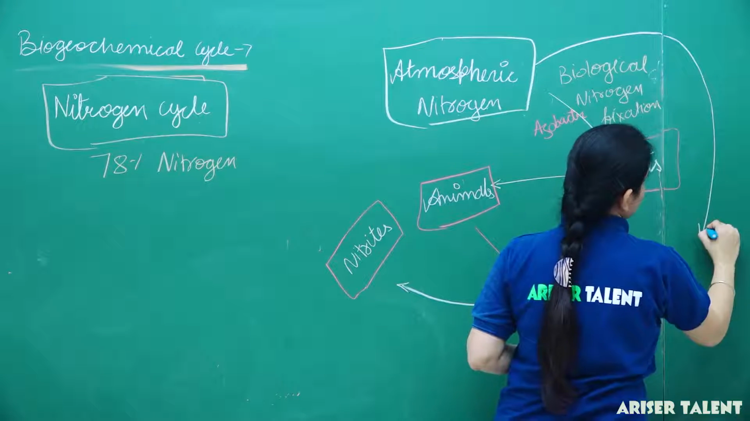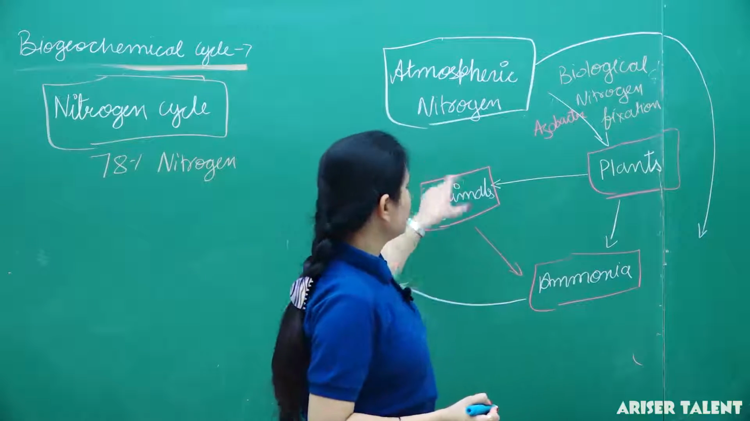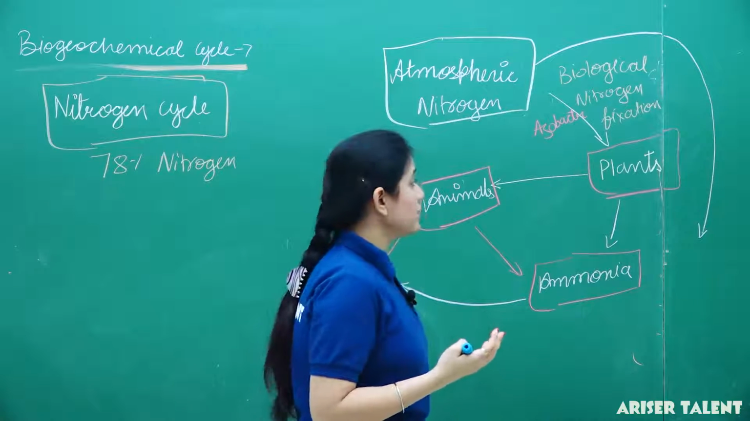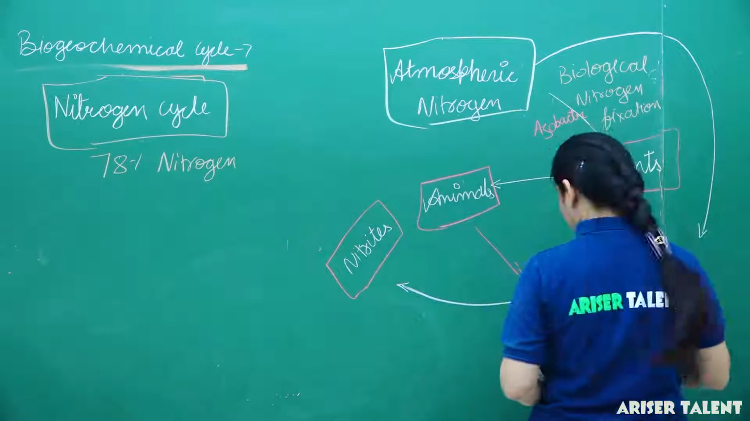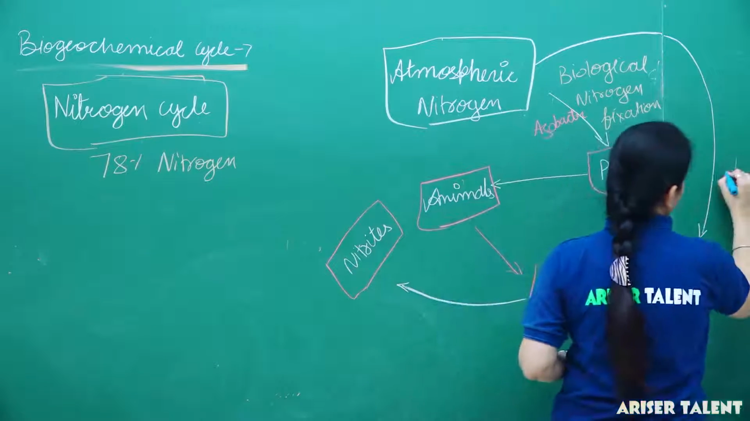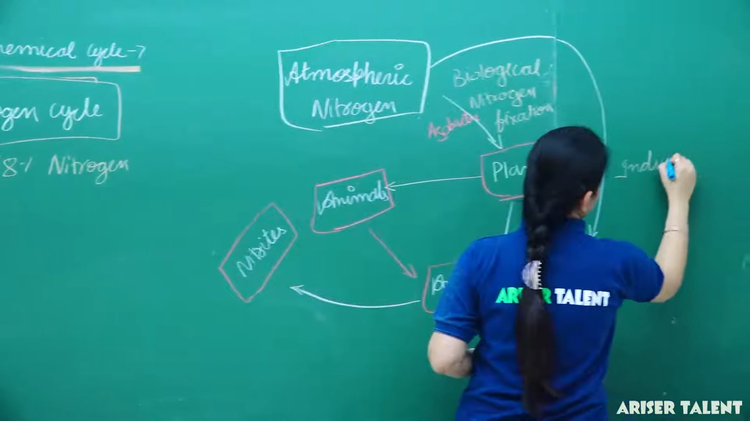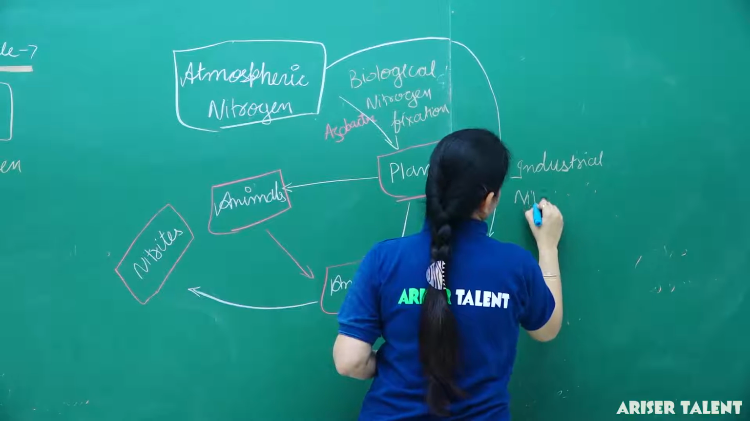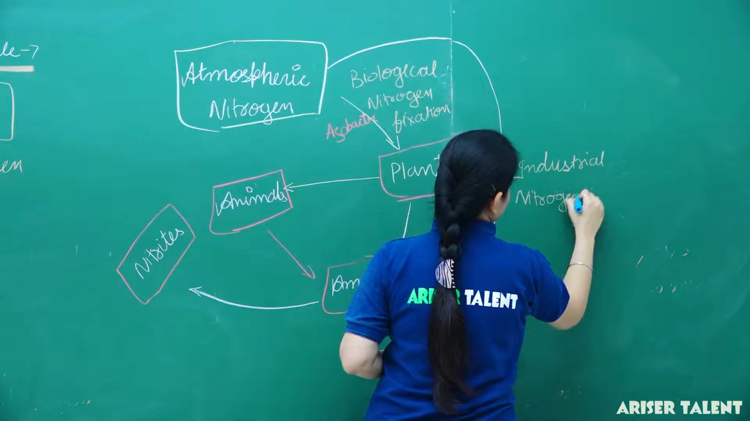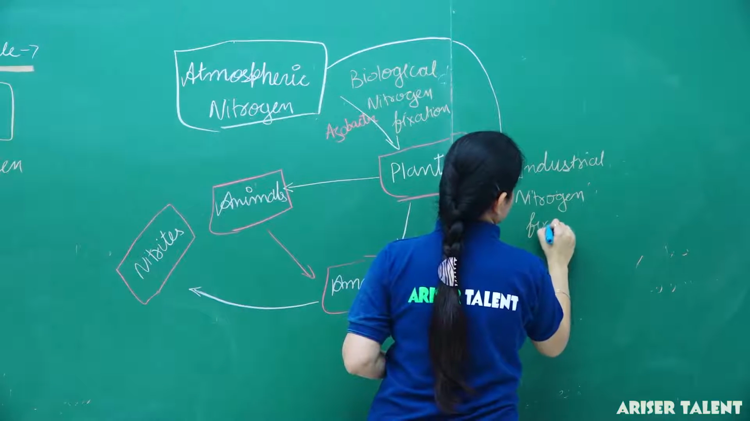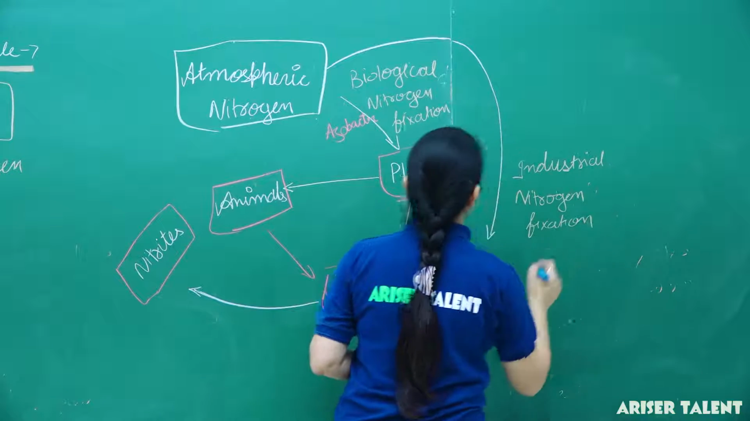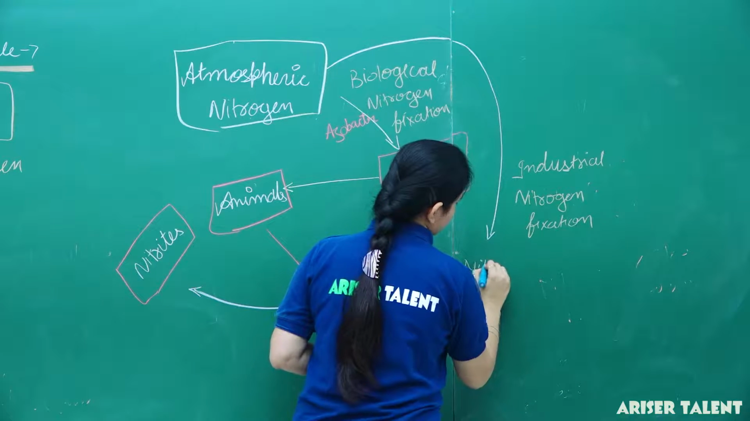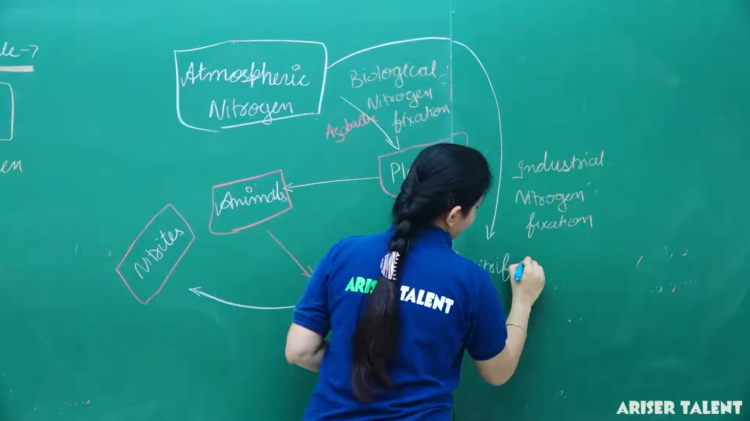This nitrogen is again converted into ammonia by industrial nitrogen fixation. Thus we can say that by industrial nitrogen fixation, ammonia is formed. Then this process is nitrification.